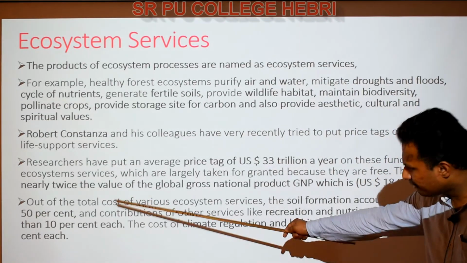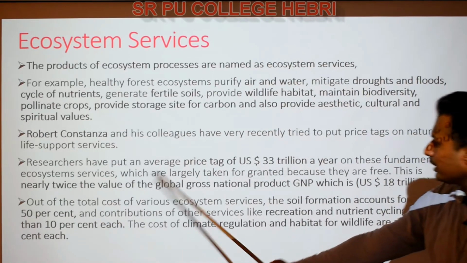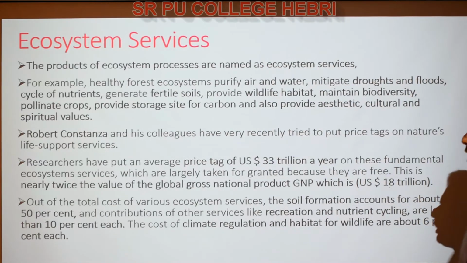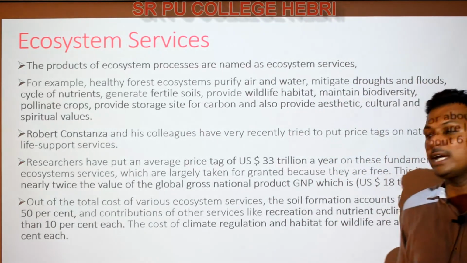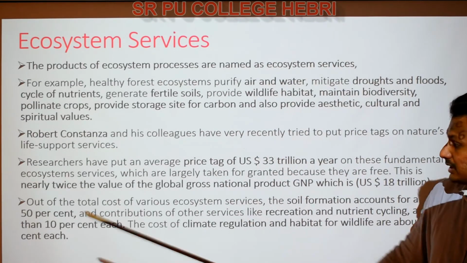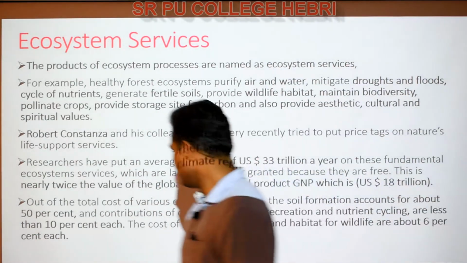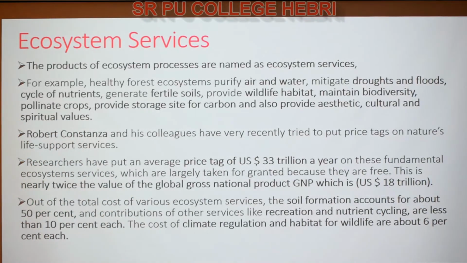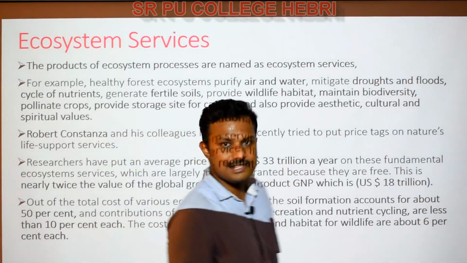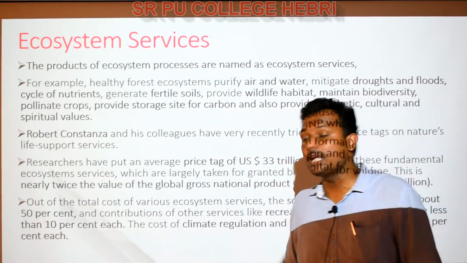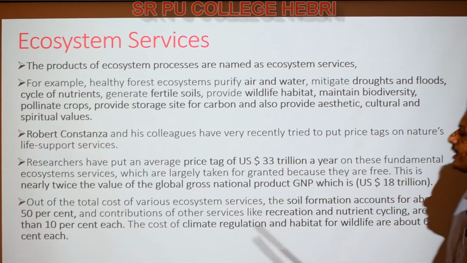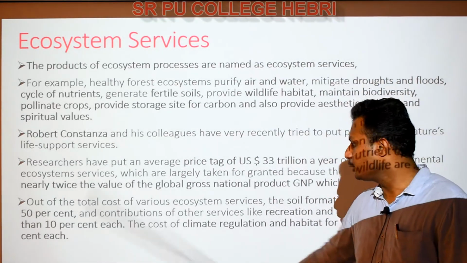A few more calculations regarding that. Out of the total cost of various ecosystem services, soil formation accounts for about 50%. That means 50% of this amount is required only for soil formation. The other contributions, like recreational activities or nutrient cycling, have a lesser price tag, about 10% each. So nutrient cycling or recreation, each of them may require up to 10%.